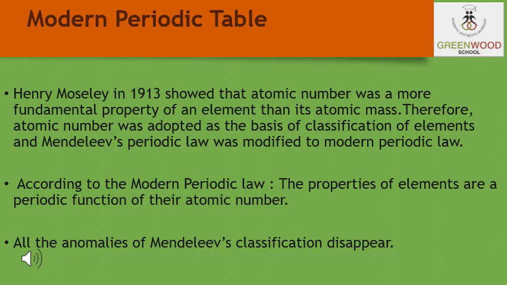So, in 1913, Henry Moseley showed that the atomic number of an element is a more fundamental property than its atomic mass. Accordingly, Mendeleev's periodic law was modified and the atomic number was adopted as the basis of the modern periodic table. And the modern periodic law can be stated as follows: properties of elements are a periodic function of their atomic number.